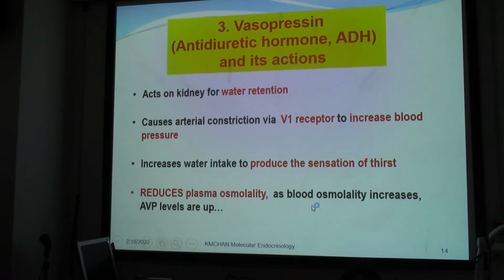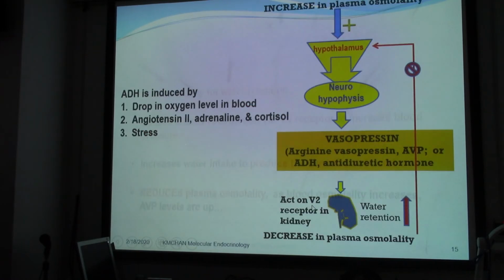We take a look at this in further detail. Now, similar to oxytocin, it is actually coming down from the hypothalamus, from the neurohypophysis, to release vasopressin. So this vasopressin would go into the kidney, where it would act on the V2 receptor, and that would bring about the retention of water.